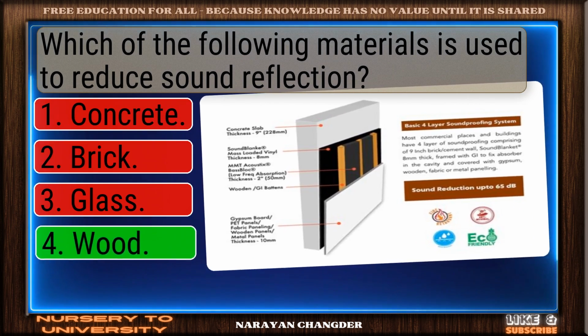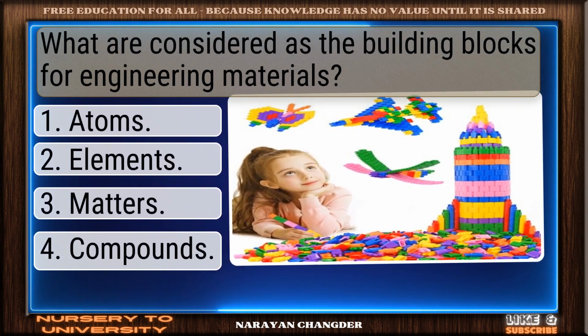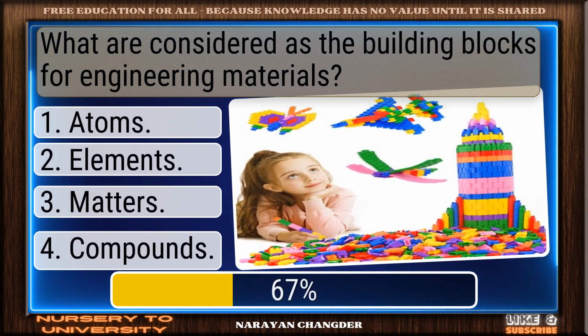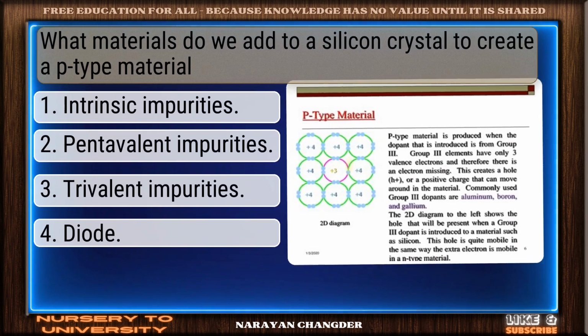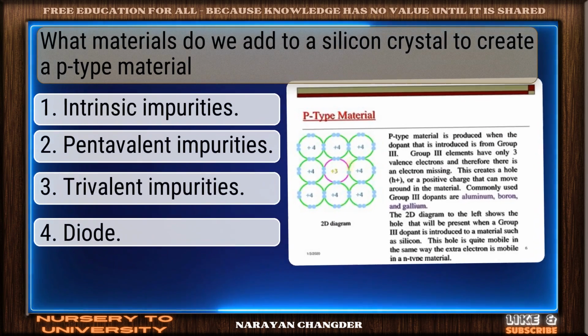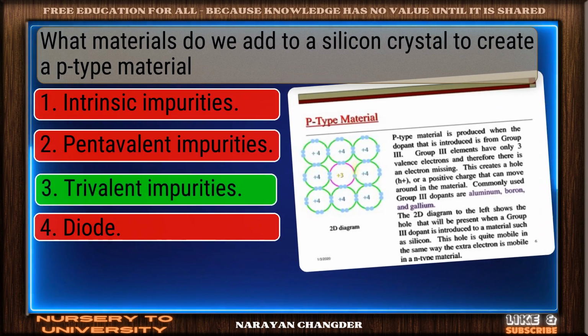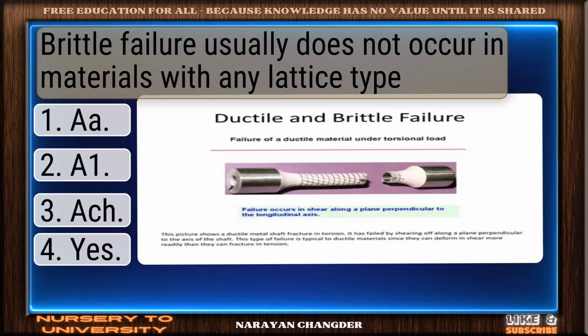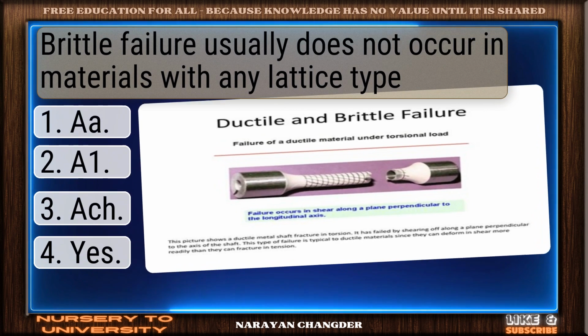Precise answer, wood. What are considered as the building blocks for engineering materials? Nice work, atoms. What materials do we add to a silicon crystal to create a P-type material? Excellent work, trivalent impurities. Brittle failure usually does not occur in materials with any lattice type.